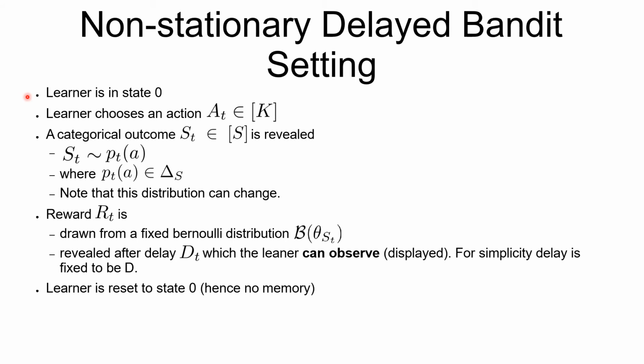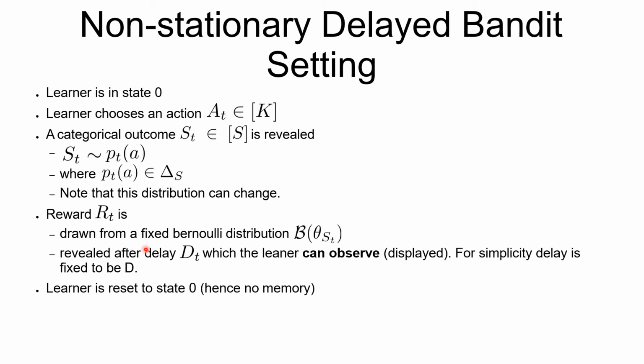The learner is in state 0 initially. The learner chooses an action A_t from the set of possible actions. A categorical outcome, which is essentially a state, is revealed to the learner. This state is sampled from the transition probabilities associated with the action. Since it's a non-stationary setting, the transition probabilities can change with time. Now, a reward R_t is drawn from a fixed distribution, a Bernoulli distribution with parameter theta_{s_t}. It is fixed in the sense it is fixed with respect to the state s_t. Also, this distribution does not change with time.